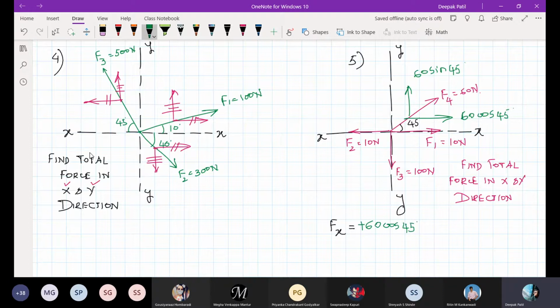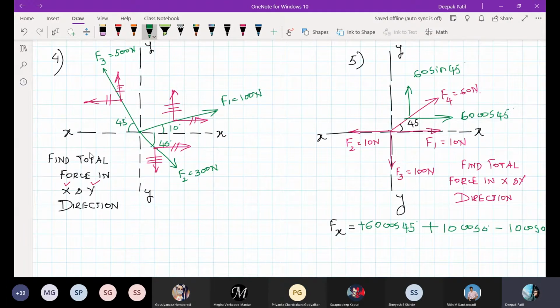So 60 cos 45, and when you see this force F1 which is 10 newtons, it is always along x axis only. So I can directly take it as plus 10. Or if you want to go ahead with the angles itself, what is the angle made by this force F1 with respect to x axis? It is 0 degree. So I can write it as 10 cos 0. So cos 0 is always 1. And for this one, this force will be minus 10 cos 0. Okay, so no need to take this force because it is in the y direction, right?